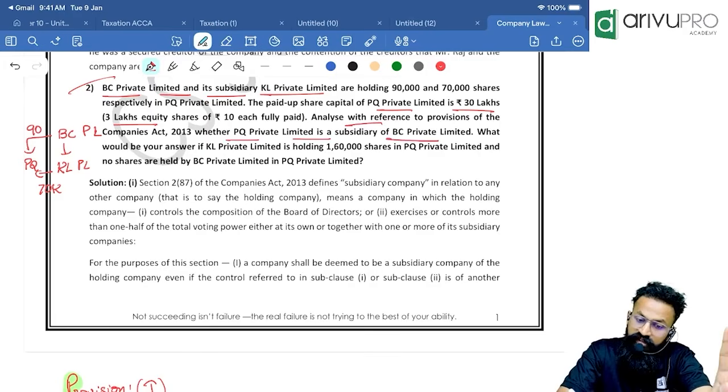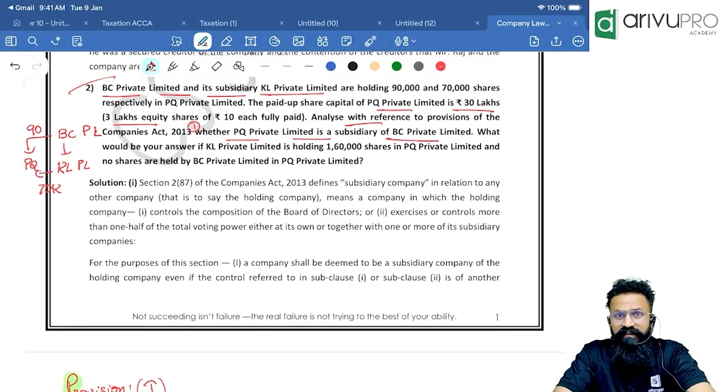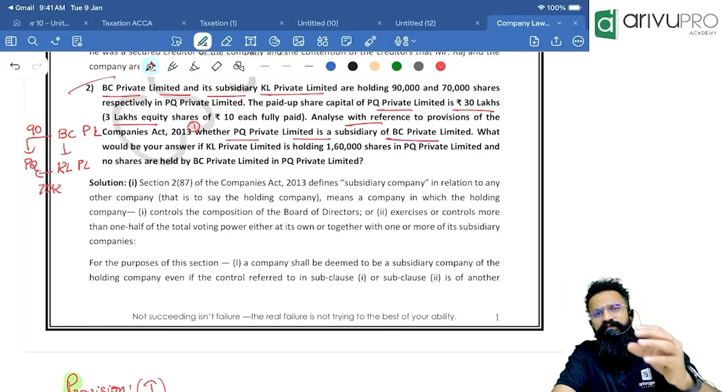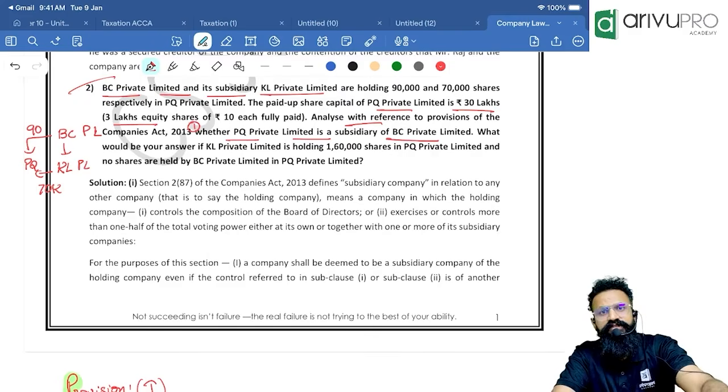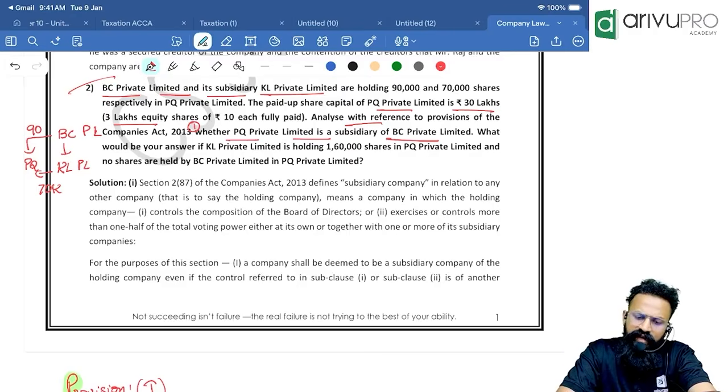That is question number 1. Always remember, open your eyes and clearly see how many questions are actually asked in the question. Next one: what would be your answer if KL Private Limited is holding 1,60,000 shares in PQ Private Limited and no shares are held by BC Private Limited? There is question number 2.